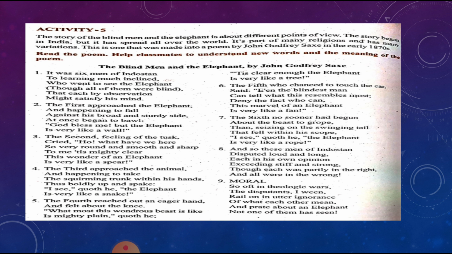And so these men of Hindustan disputed loud and long, each in his own opinion. They started giving their own opinion. Exceeding means what? Going beyond. Stiff and strong means rigid, stubborn. And often, though each was partly in the right, they were partly right according to their point of view, and all were in the wrong also.